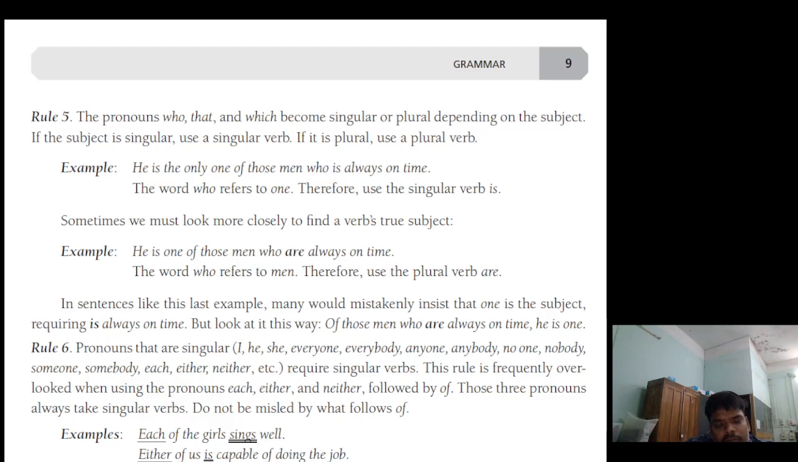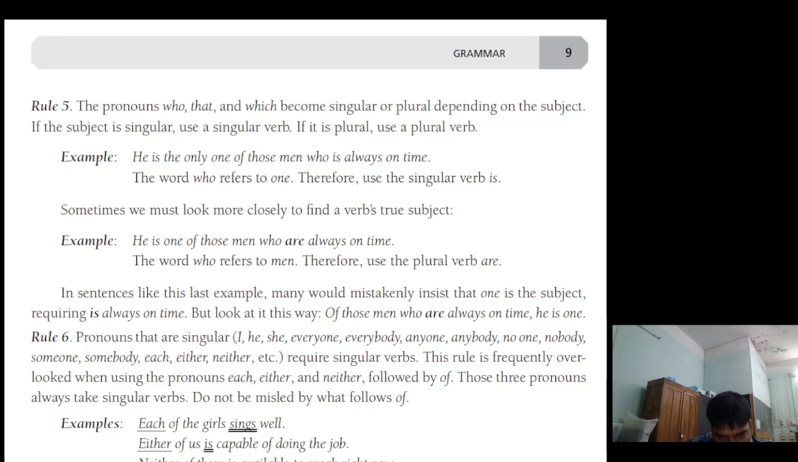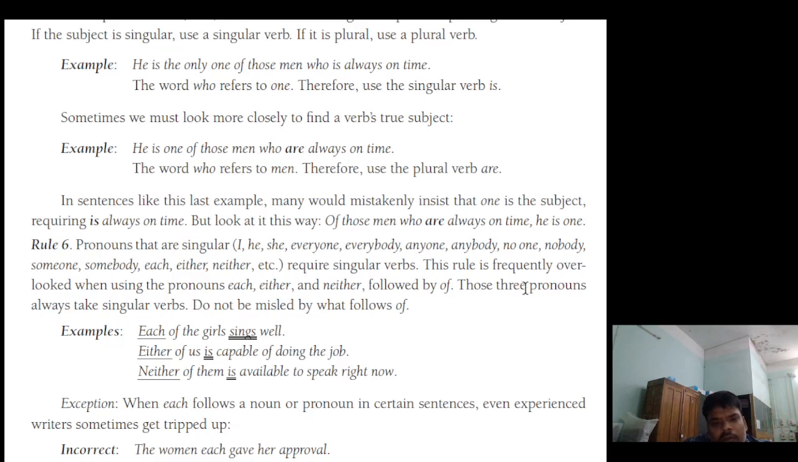Pronouns that are singular, I, he, she, everyone, everybody, anyone, anybody, no one, nobody, someone, somebody, each, either, neither, etc., require a singular verb. This rule is frequently overlooked when using the pronouns each, either, and neither followed by of. Those three pronouns always take a singular verb. Do not be misled by what follows of. Each of the girls sings well. Either of us is capable of doing the job. Neither of them.